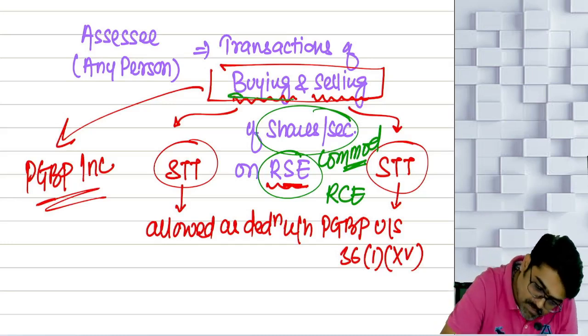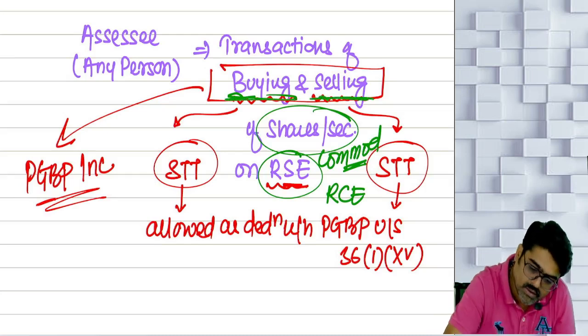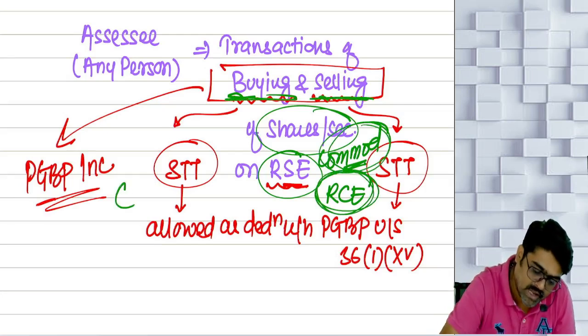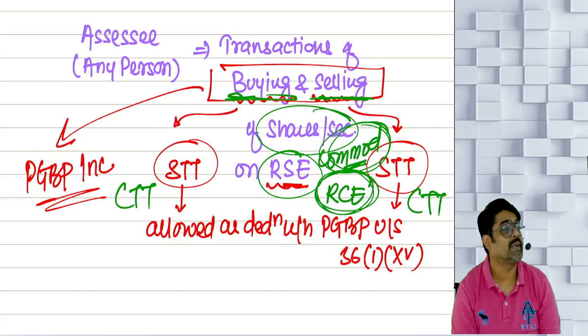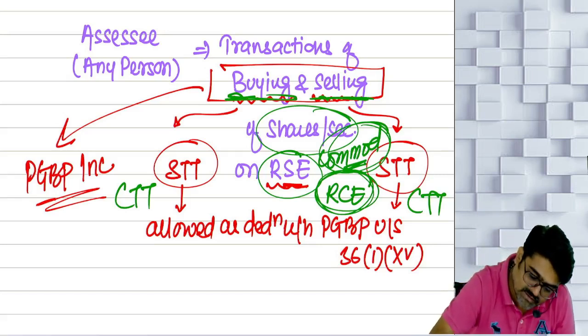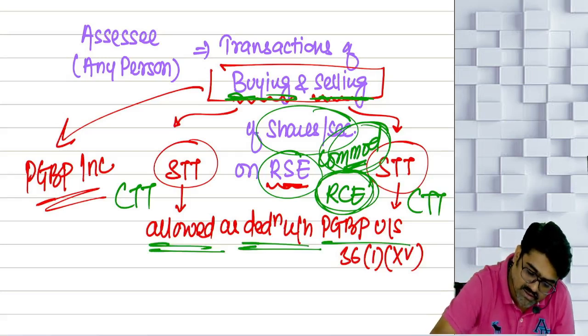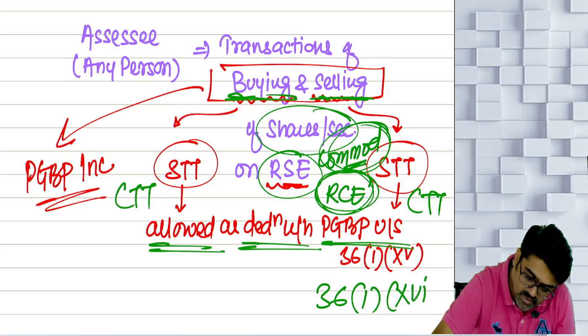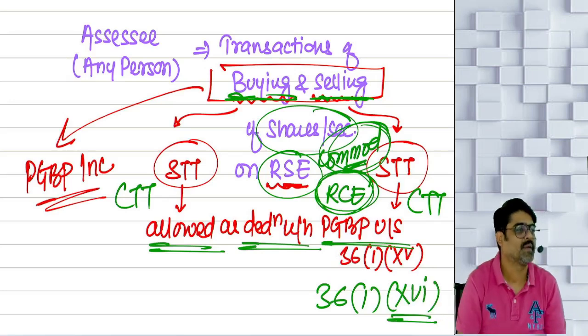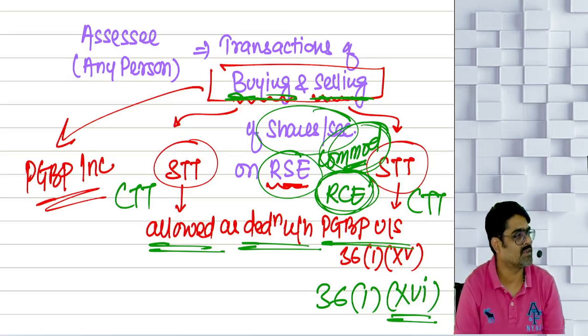So if I buy and sell commodities on a recognized commodities exchange, I will pay CTT, Commodities Transaction Tax. Even that commodities transaction tax is allowed as deduction under the head PGBP under section 36 subsection 1 clause 16, provided the buying and selling transaction of commodities results into PGBP income.